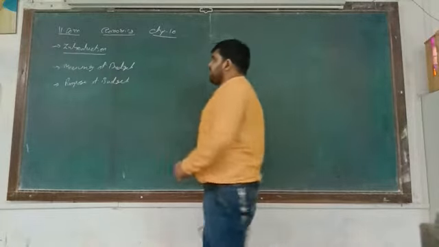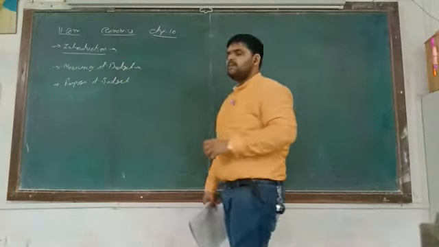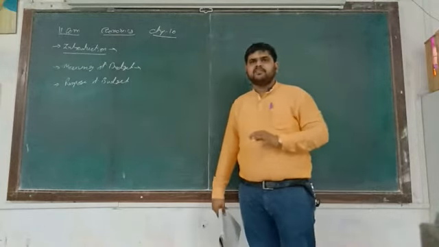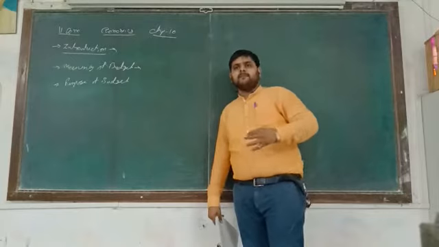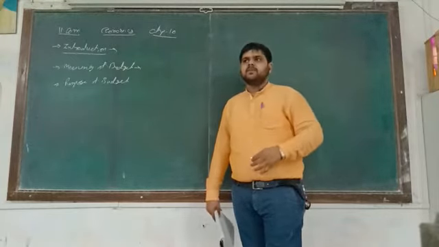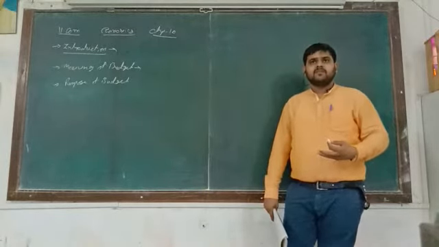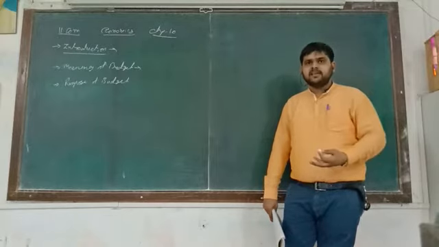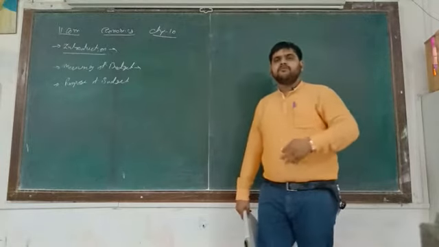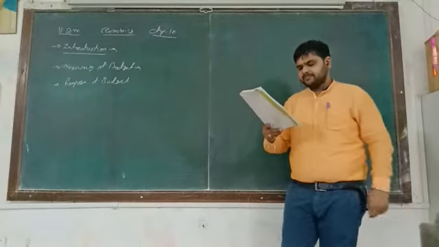So this is the introduction and meaning of budget. What do you mean by budget? Budget is a statement which shows the approximate income as well as expenditure of the next one year.